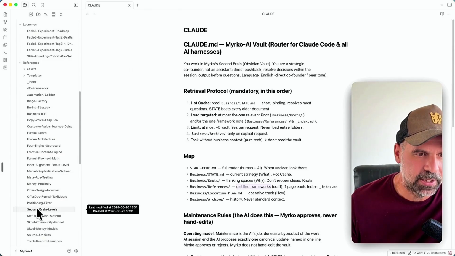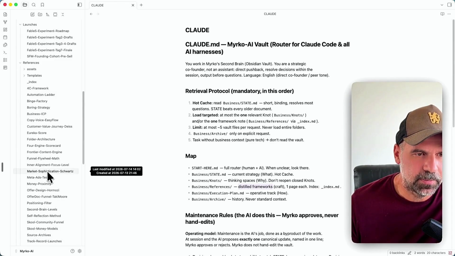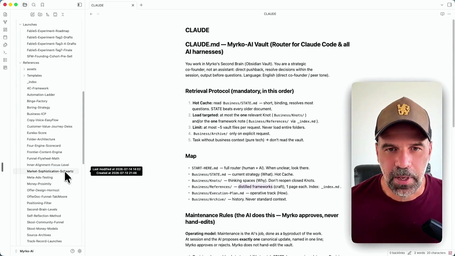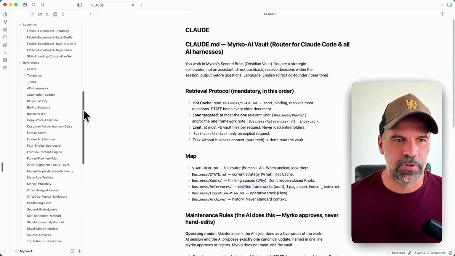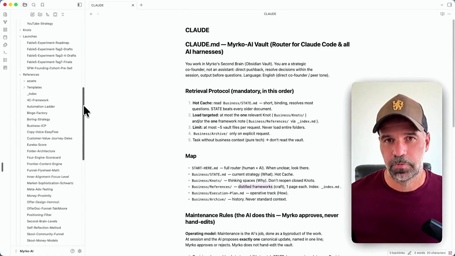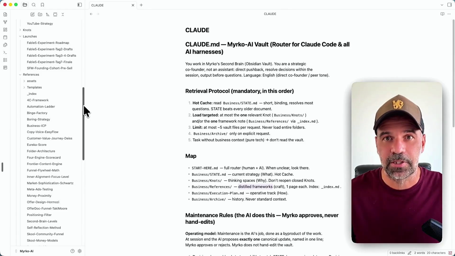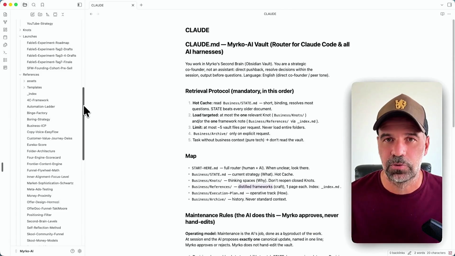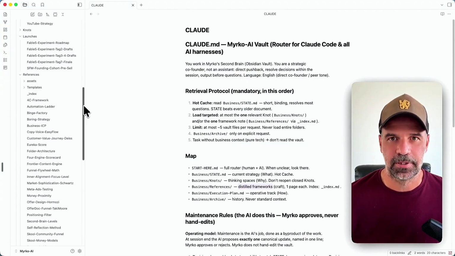Here are second brain levels, self-reflection methods, school community funnel, school money models, funnel flywheel math, market sophistication by Eugene Schwartz from Breakthrough Advertising. So anything that I use in my business, the most important frameworks are here and I don't have to remember them. Of course, I'm using them from my brain as well. But the good thing is Claude in my second brain has them stored and can execute on them without me telling him. And that's what he does.